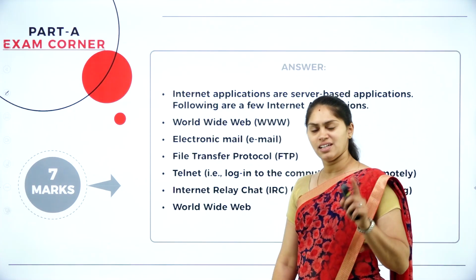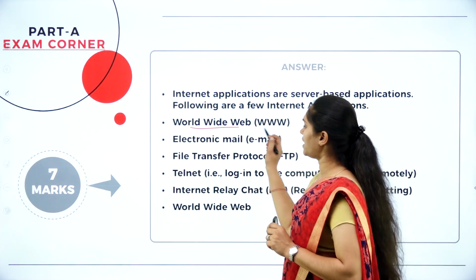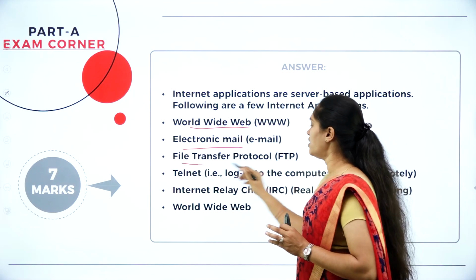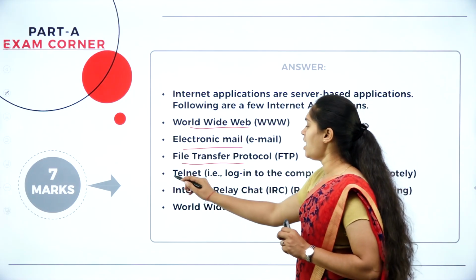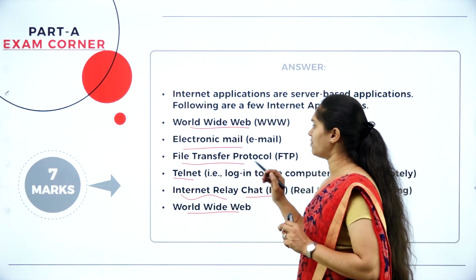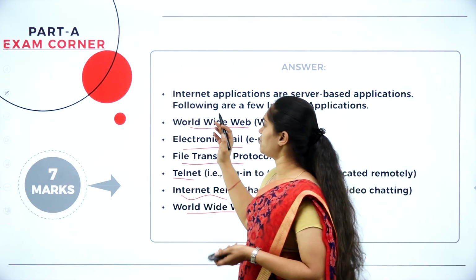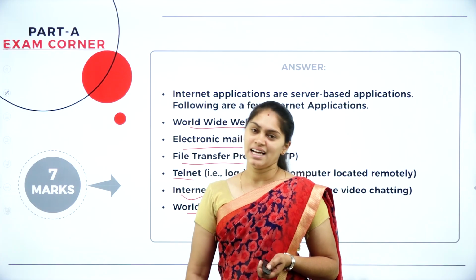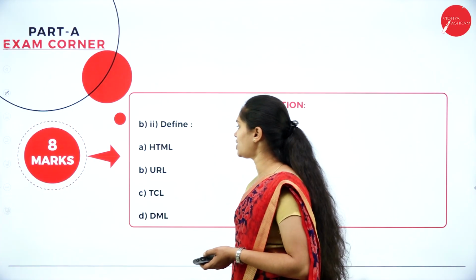With the help of internet itself, we are using World Wide Web, and we have email, we have file transfer protocol, and we have telnet and internet relay chat, and also we have the World Wide Web. These are the different applications which come under this internet as well. We'll move to the next question.